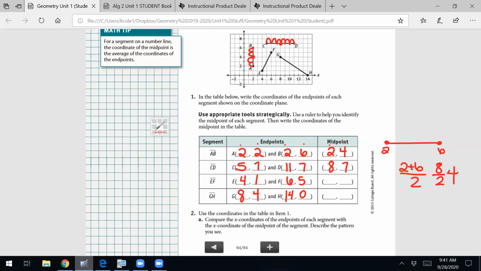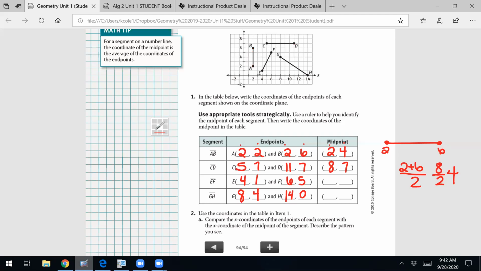What's half of 16? That's where we get the 8. What's 7 plus 7? What's 14 divided by 2? So that's where we get our 7. Okay, so we're able to see that using that individual formula and just look at the X's, just look at the Y's.